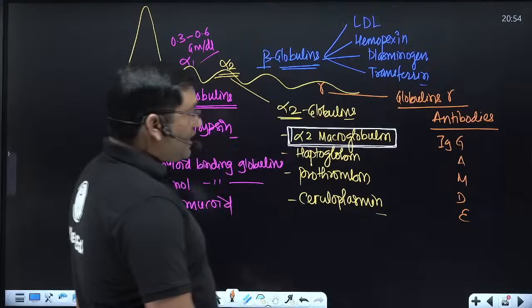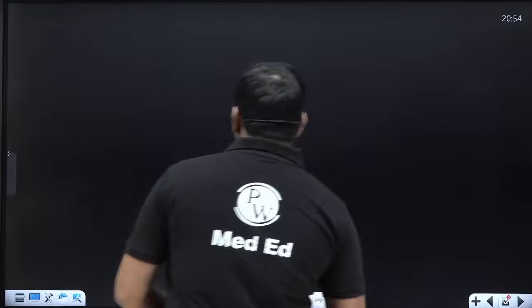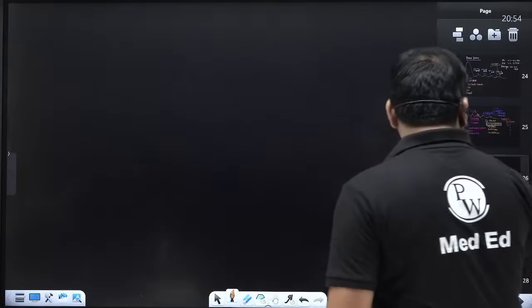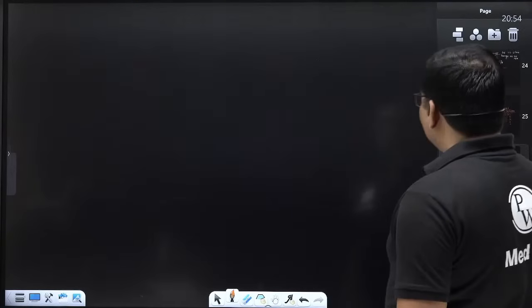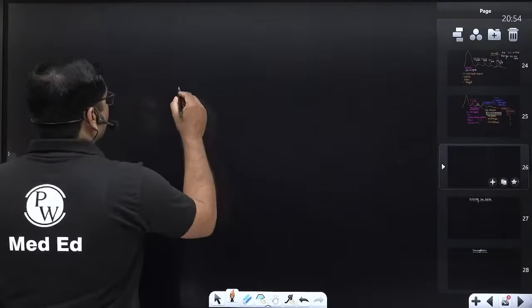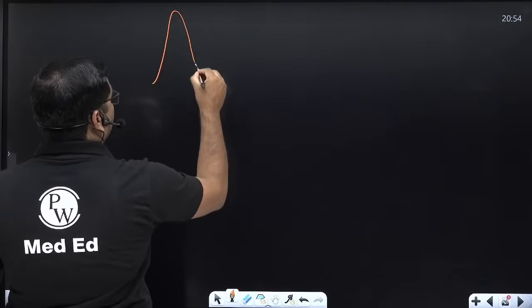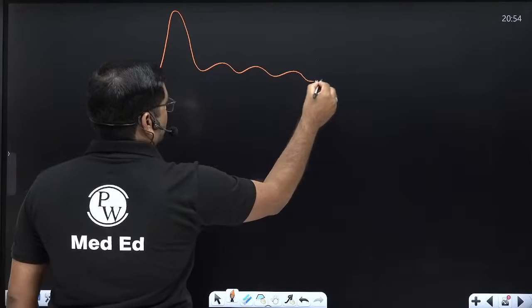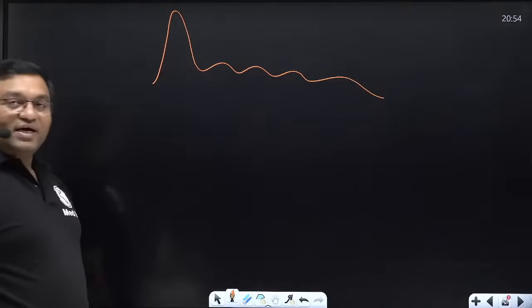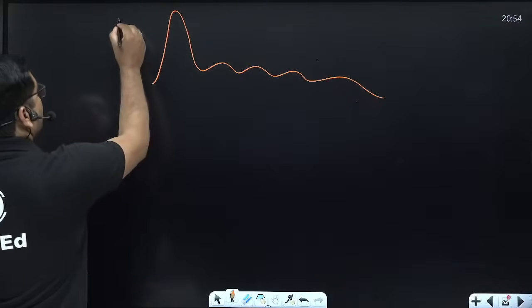Now three classical disorders are important here. See, this is the normal pattern of electrophoresis. This is the positive terminal.